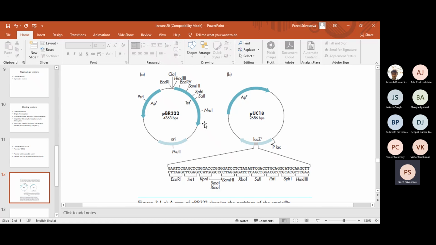Excuse me, ma'am. I just had a question. Yes. In many plasmids I've seen, like even in the one shown on the right, it has that lacZ promoter or the lac operon. So what is the function of that?